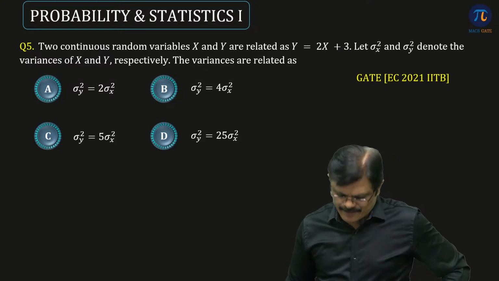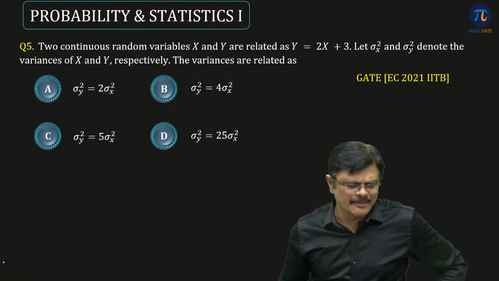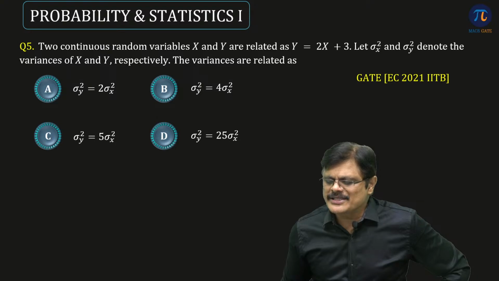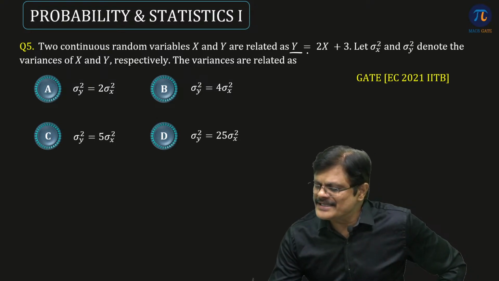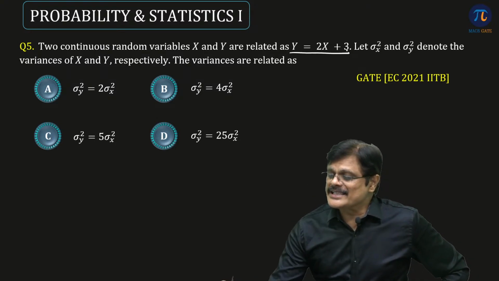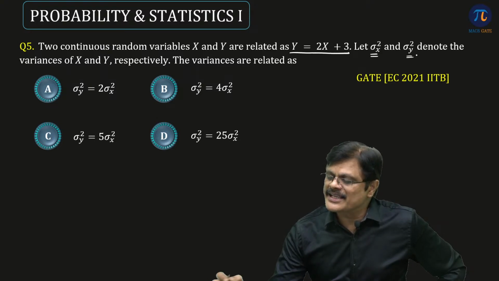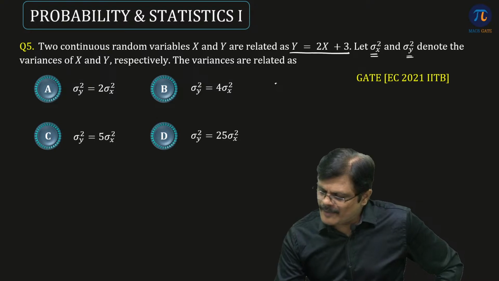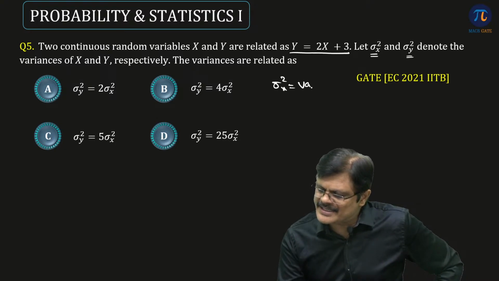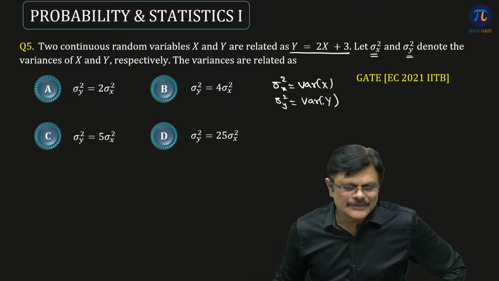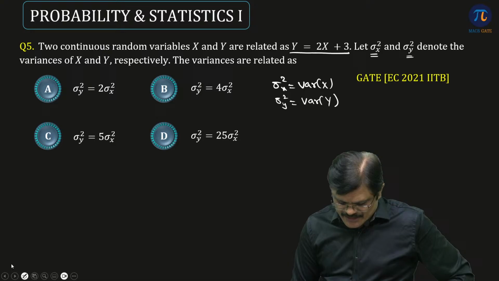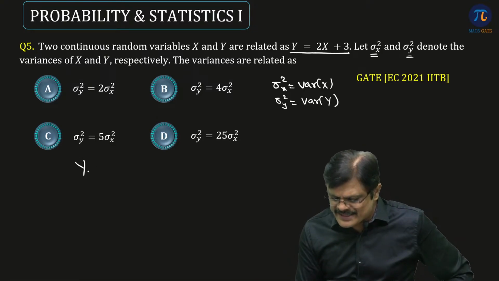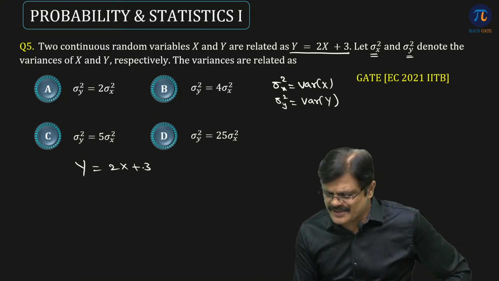This is also a very interesting problem, very recent GATE question, a simple one. 2 continuous random variables x and y are related as y is equal to 2x plus 3. He is asking how variance of x and variance of y are related. See, this is the notation we use for variance. So this sigma x square is nothing but variance of x. Sigma y square is the notation for variance of y. Hope you understand. Now this is the result given, y is equal to 2x plus 3.